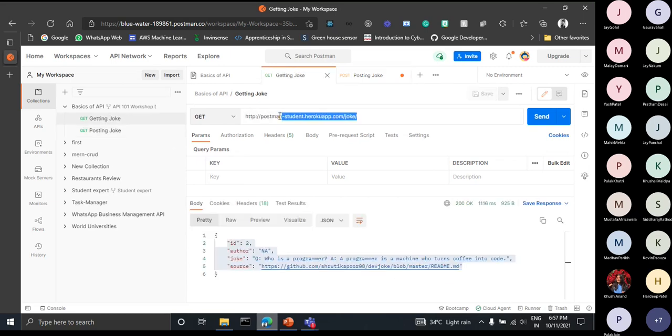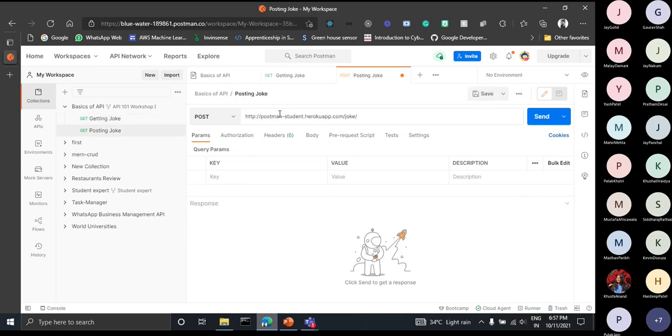So let me just copy this endpoint URL. The endpoint URL will remain the same, just the path can be changed. Like for joke, the path is slash joke. For quote, the path is slash quote. For book, the path is slash book. Now I have done the post. I have selected the post method. Also the endpoint URL, I have given the endpoint URL or address for the request.